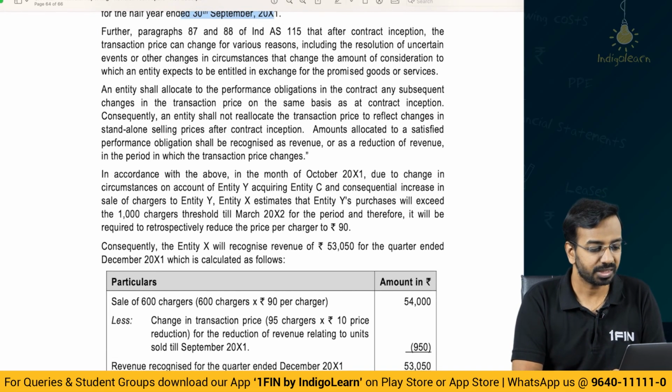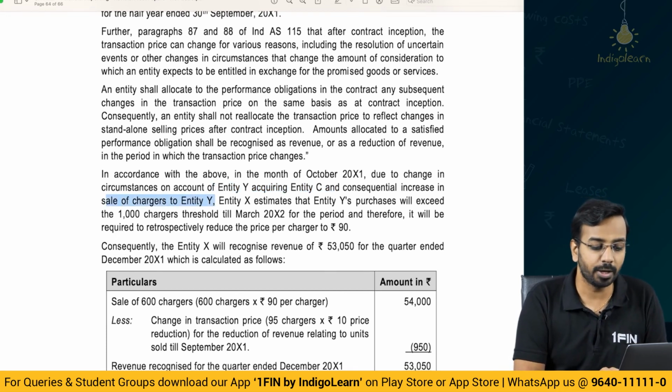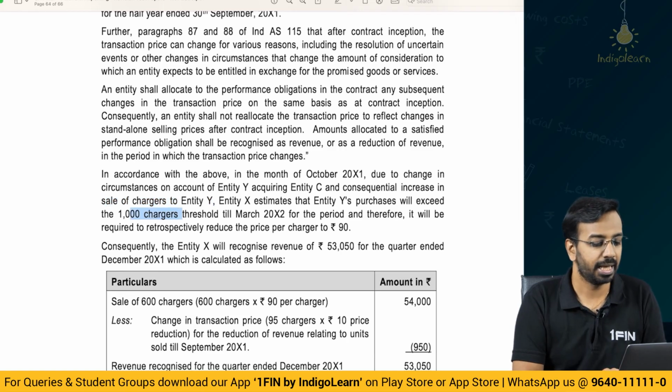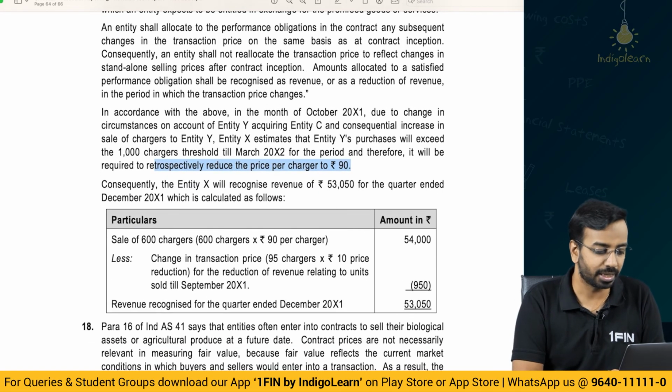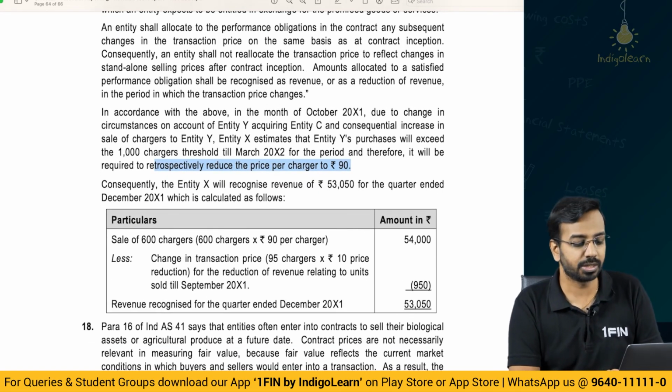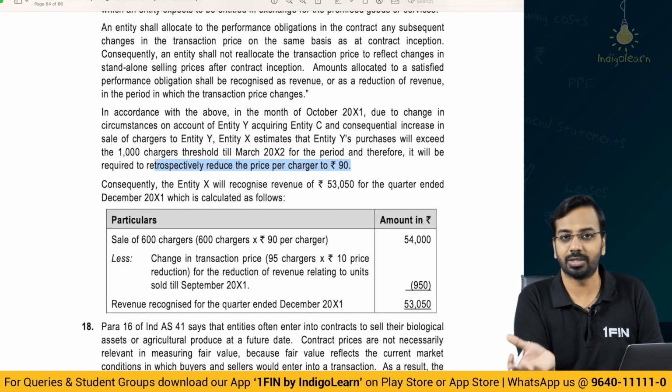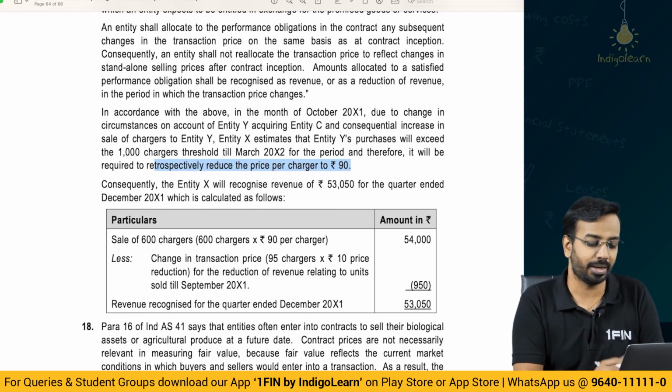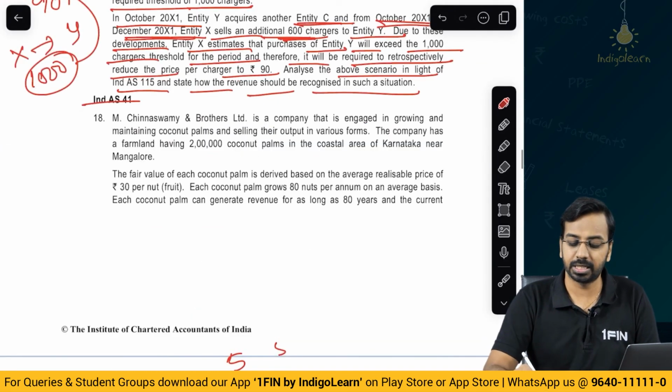Hence, due to change in circumstances on account of entity Y acquiring entity C and consequential increase in the sale of charges to entity Y, entity X estimates that entity Y purchases will exceed 1000 charges, and therefore it will be required to retrospectively reduce the price to rupees 90. So, you can calculate the reversal either in the way which I did, that is more logical, or in this manner, right. Now, Ind AS 41, this is with agriculture.